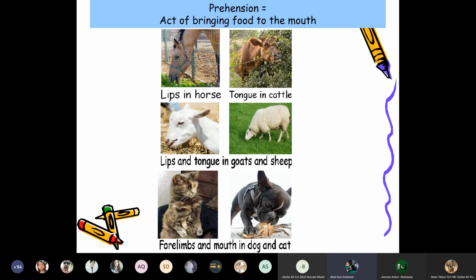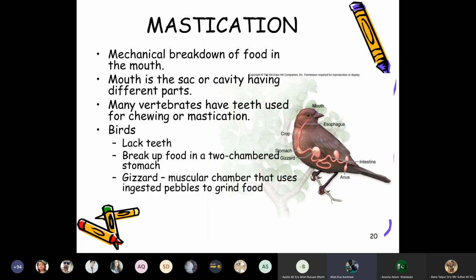The lips are used in horses, the tongue in cattle, lips and tongue in goat and sheep, whereas the forelimbs and mouth in the dog and cat are utilized for prehension, to bring the food into the mouth for mastication. Mastication is the mechanical breakdown of food in the mouth. The mouth is a cavity having different parts.